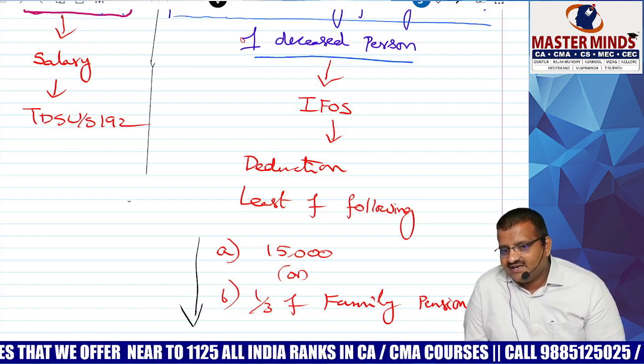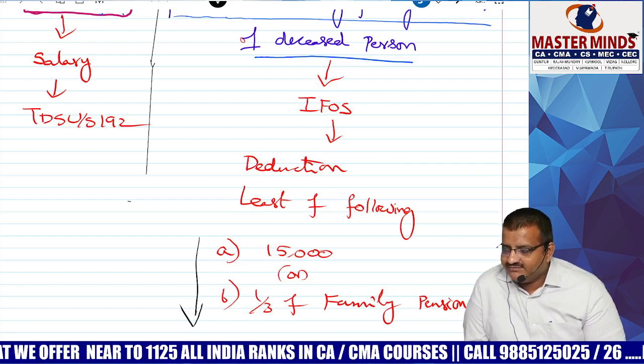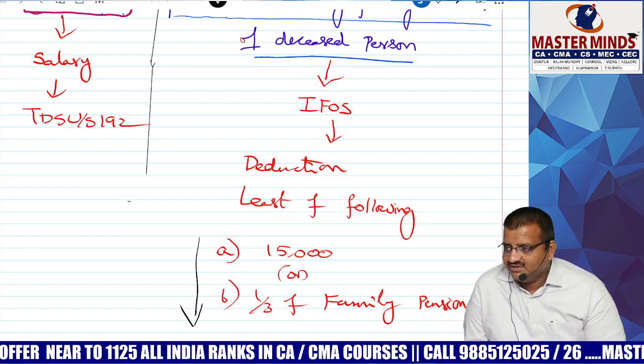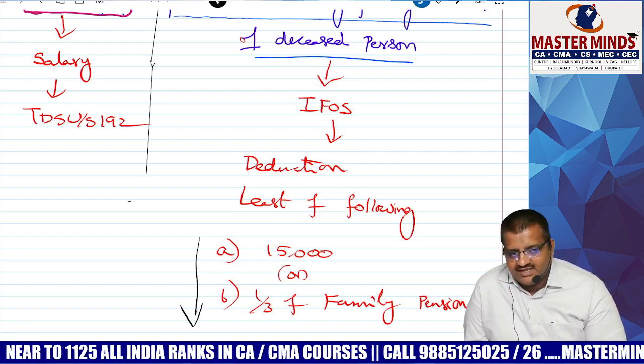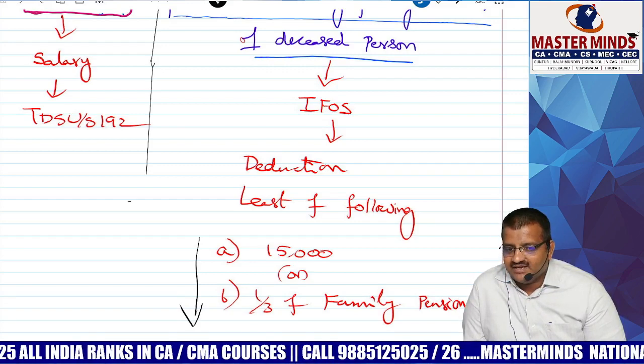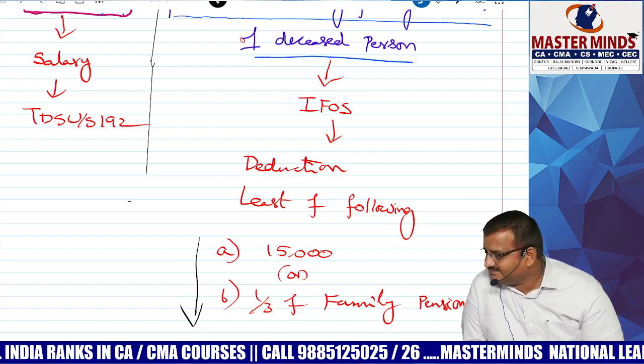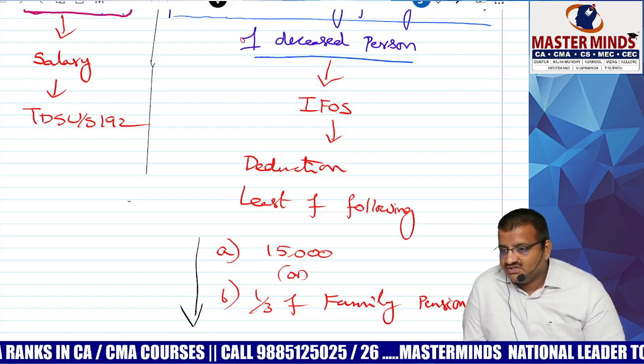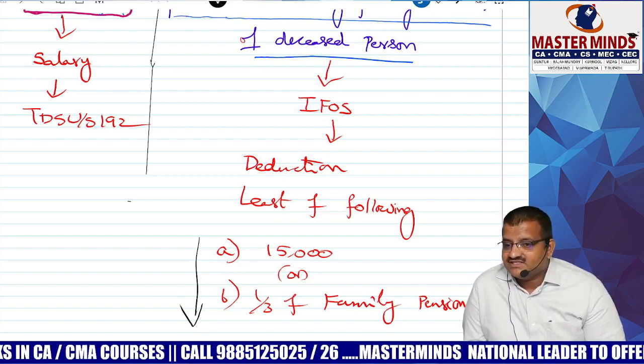Once they got gallant reward, for their family, they will get family pension. Suppose he is still there, then he will get the pension. All these things are taxable or exempt? Exempt. Clear?